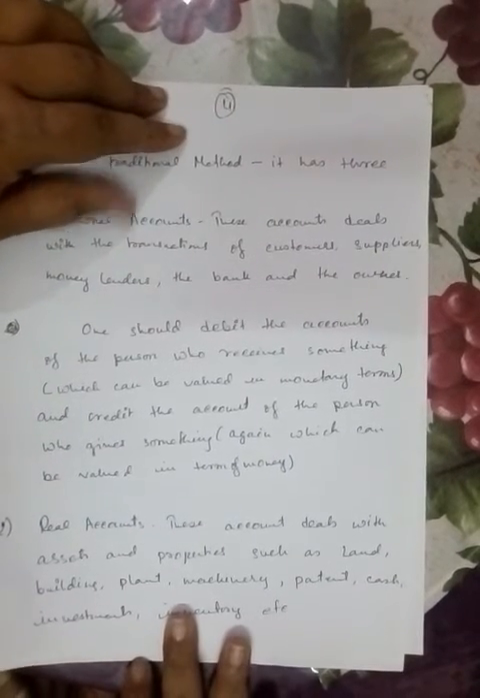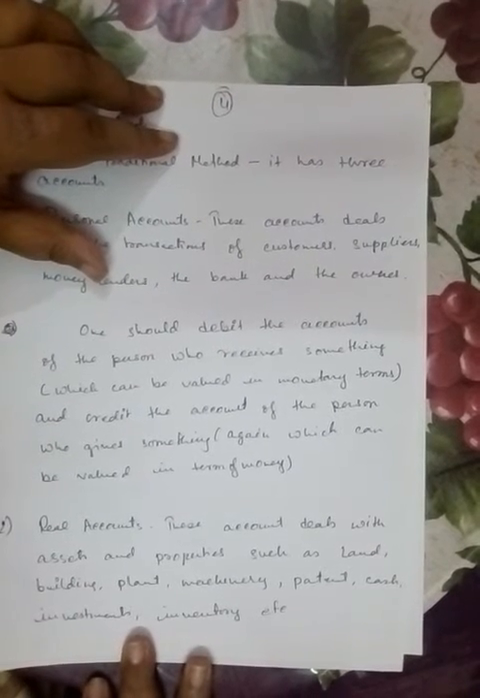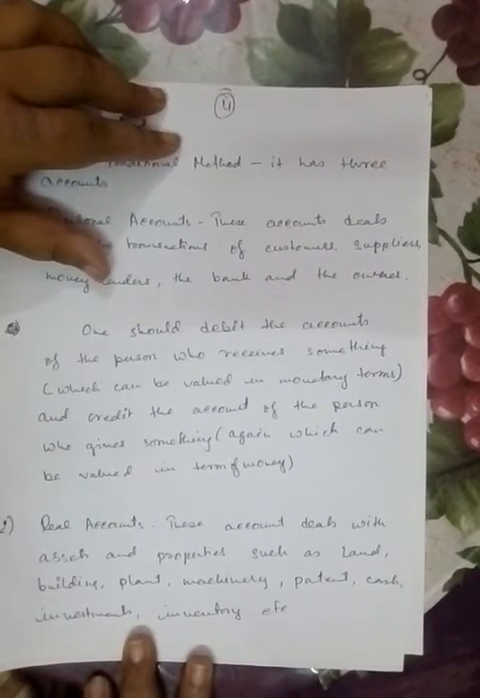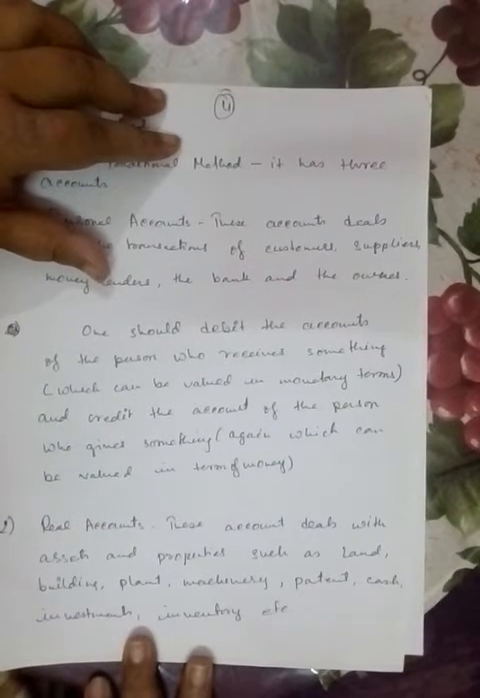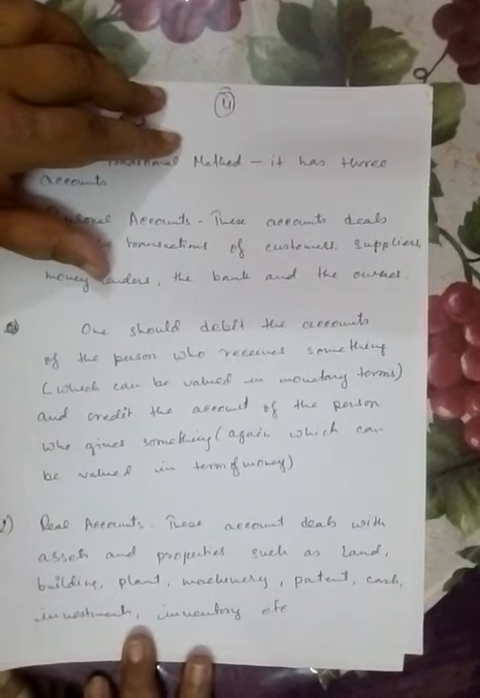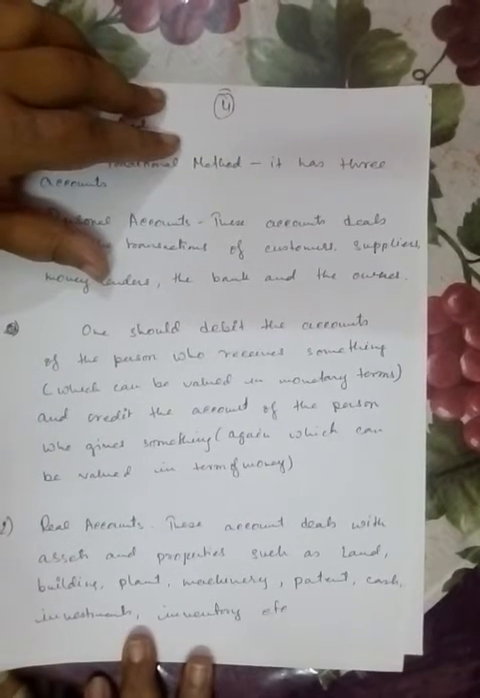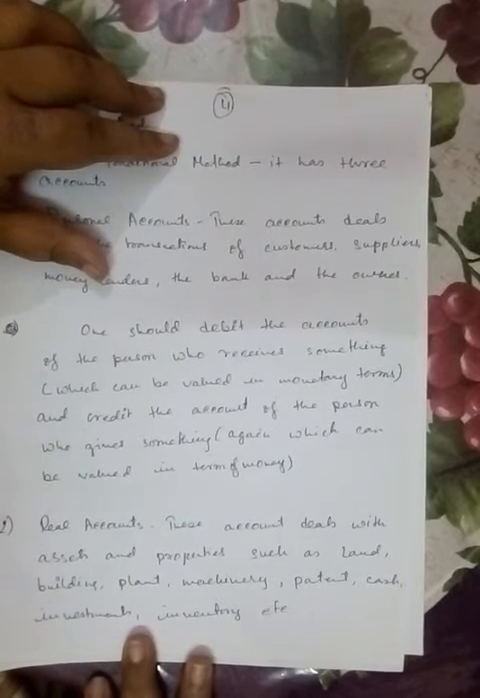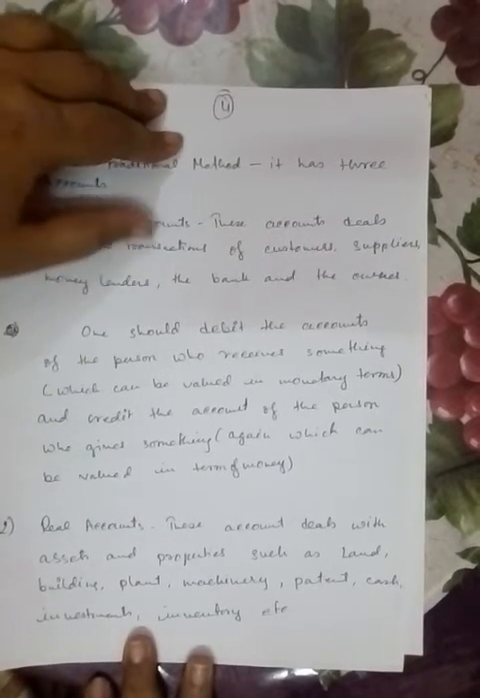Okay. Then comes the real account. This account deals with assets and properties such as land, building, machinery, patent, cash, inventory, etc. Patent means any license that should be used for the manufacturing aspect and should be issued by the government. Then inventory means any stock of raw material, any stock of finished goods, any stock of half done goods which are called WIP or work in progress. Investment means when the business invests anything into another business.